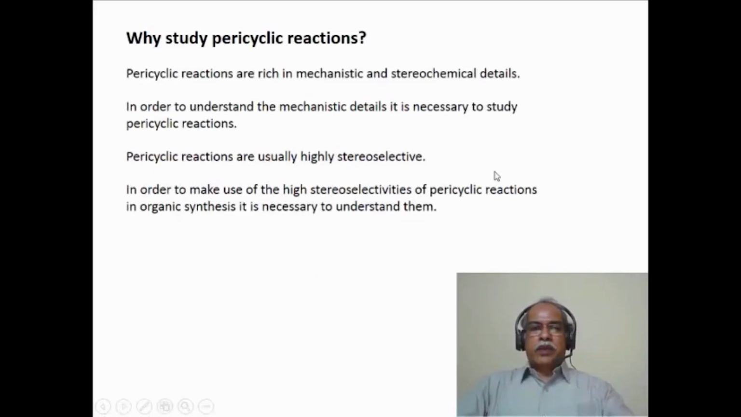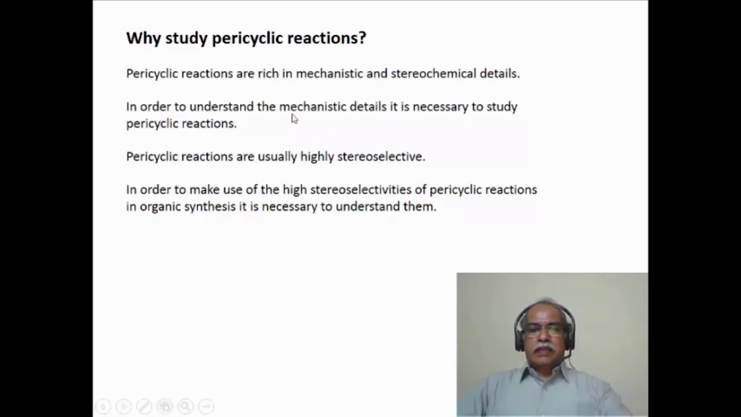Let's move on. Now, why does one need to study pericyclic reactions? Pericyclic reactions once upon a time were considered as no-mechanism reactions because no intermediates could be found in these reactions. People thought these reactions don't have any kind of mechanistic details involved, since there were no reactive intermediates to identify. However, pericyclic reactions turn out to be the richest in reaction mechanistic details and stereochemical details. In order to understand the mechanistic details of these pericyclic reactions, it is necessary to study them.